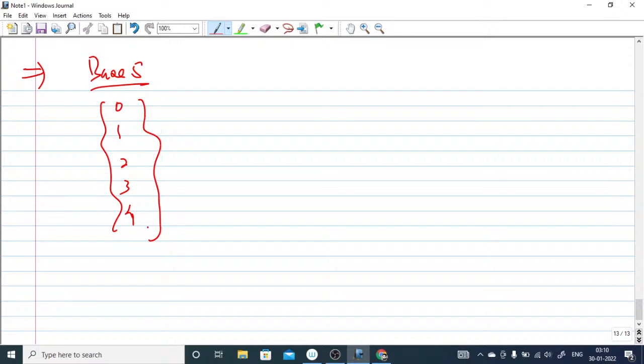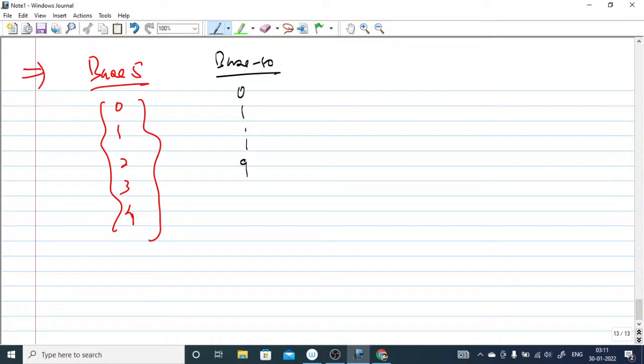If I talk about the base 5 number system, base 5 means 0 1 2 3 4, up to 4. Always keep this in mind. And base 10 means 0 1 up to 9. You have to keep this in mind.